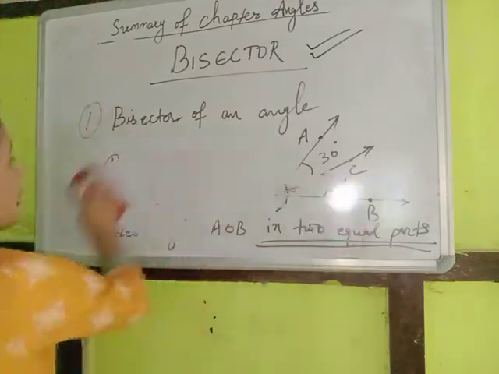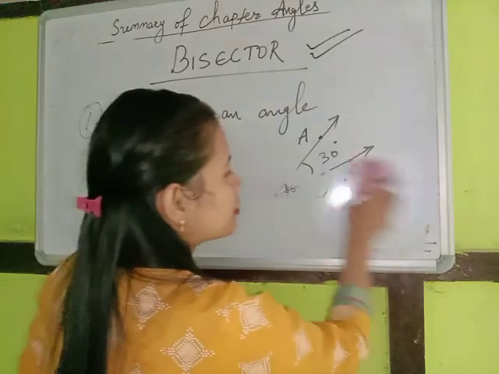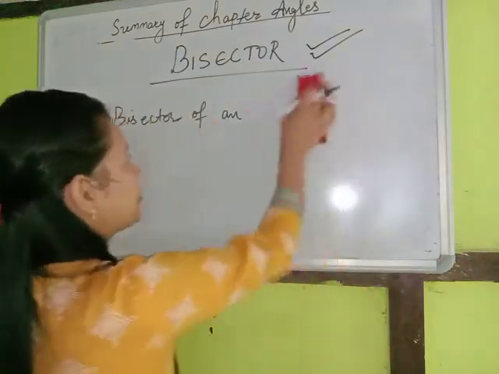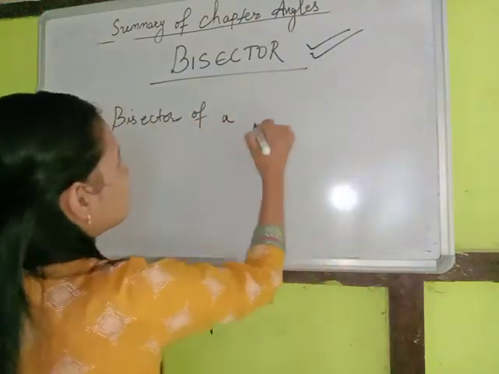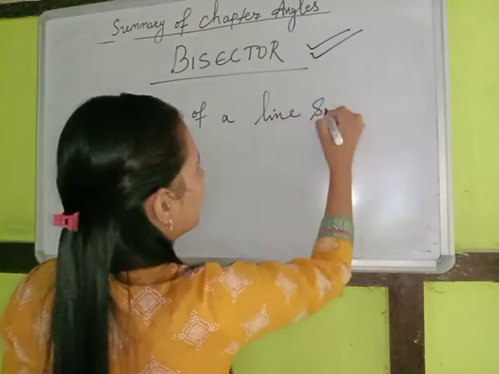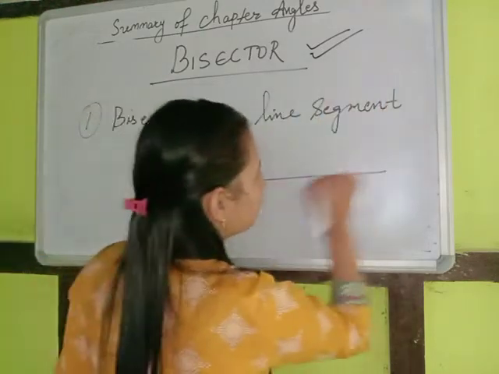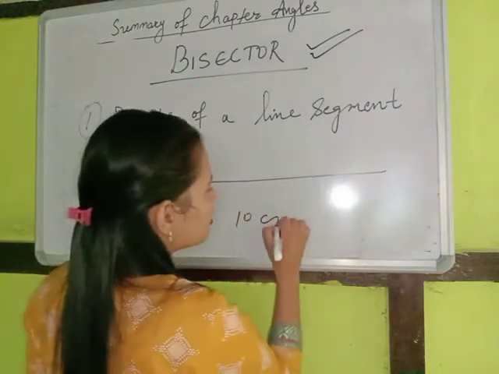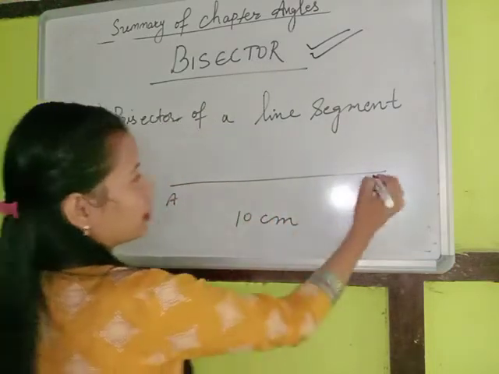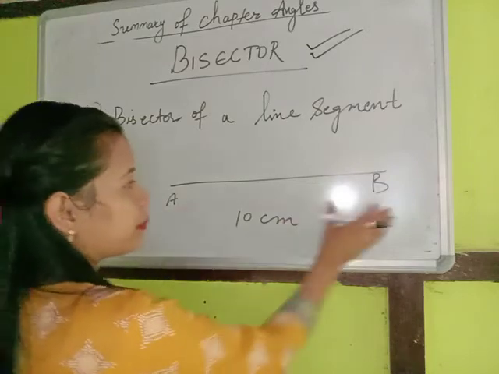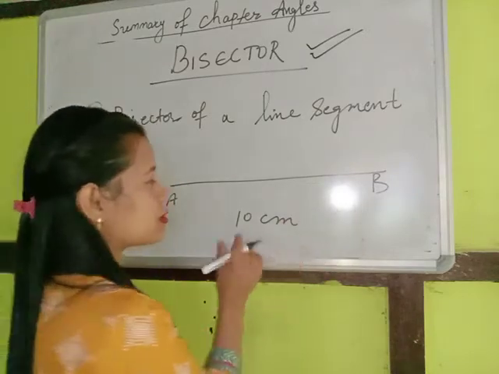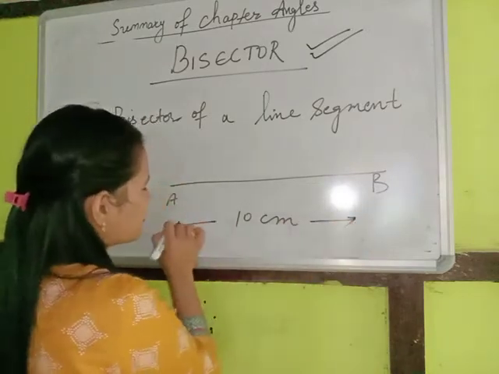Now I have something called the bisector of a line segment. Suppose I have a line segment whose measure is 10 centimeters. AB is a line segment whose measure is equal to 10 centimeters.